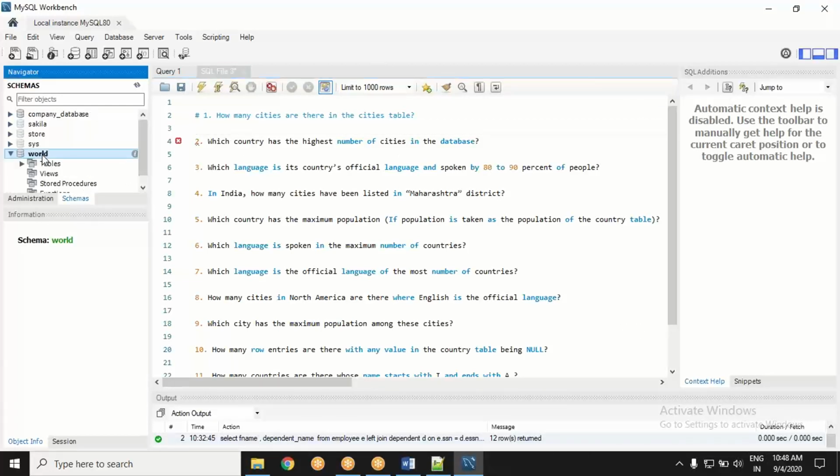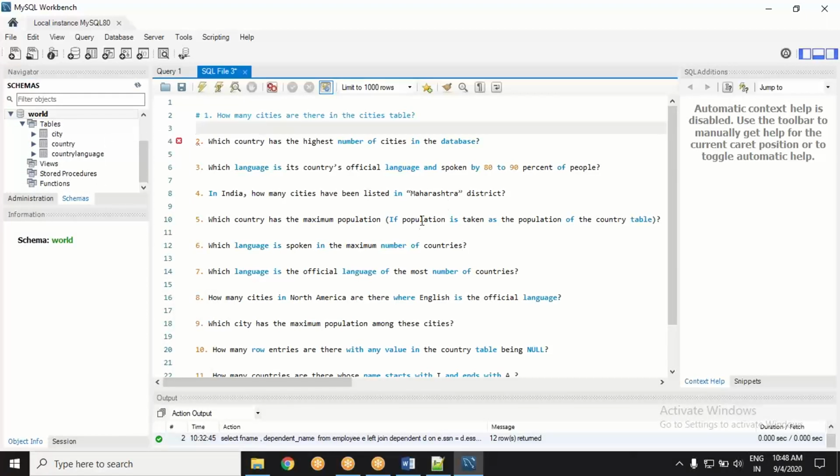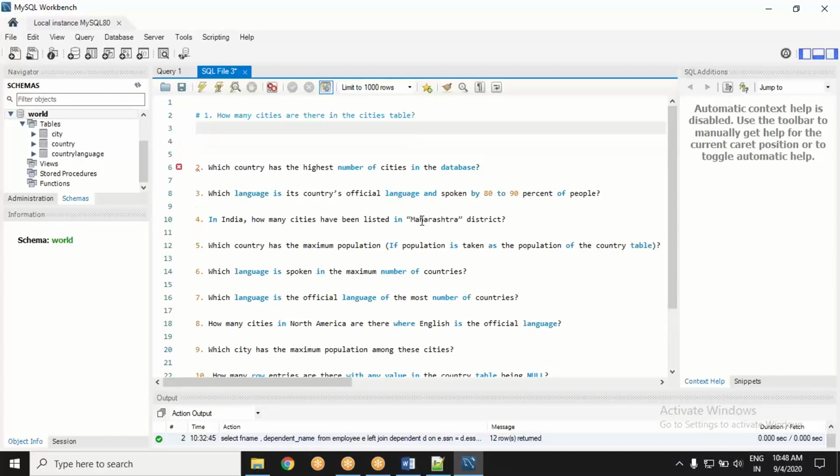Okay. The World database, you have some tables here. The tables are city, country, country language. Anybody stuck with question one?